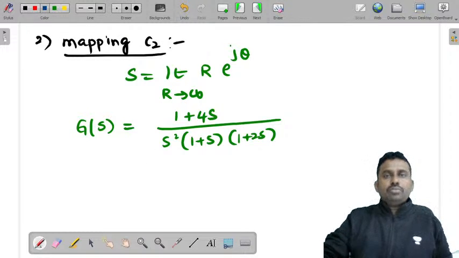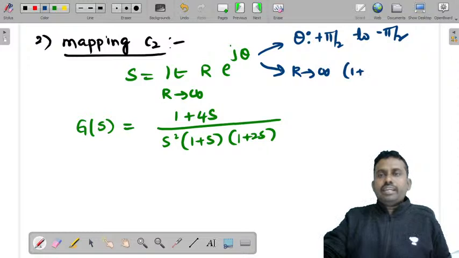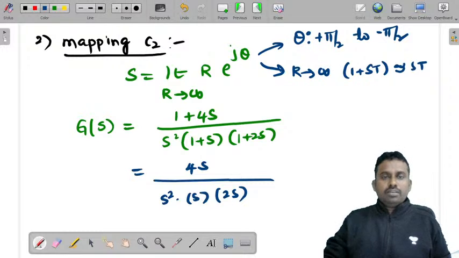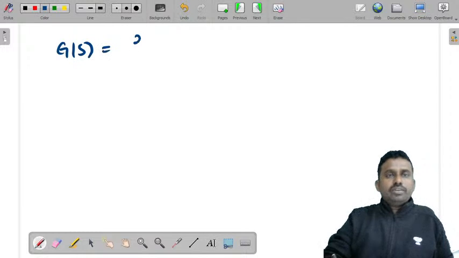Now what I told you was, in this you have two conditions. One is theta varies from plus pi by 2 to minus pi by 2. The other is that because R is tending to infinity, you can approximate 1 plus sT to sT. So I will say 4s by s square into s into 2s. You can cancel this, and this. So this is 2 by s cube. So G of s is equal to 2 by s cube.